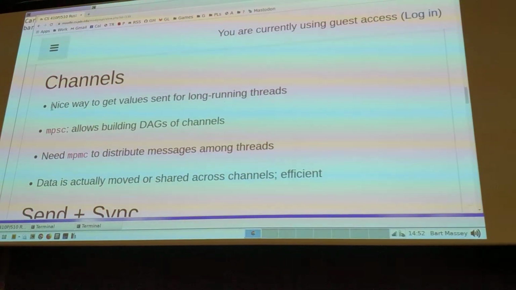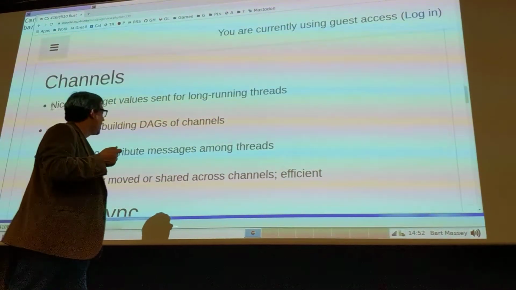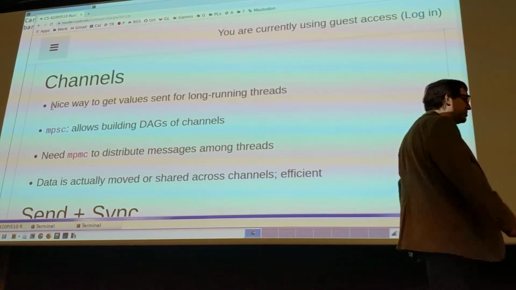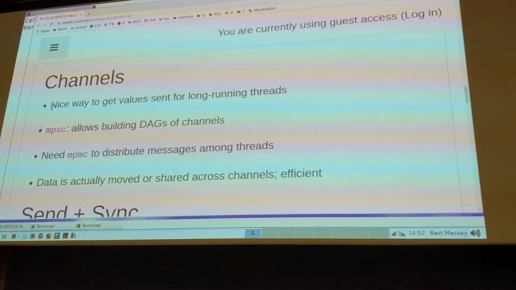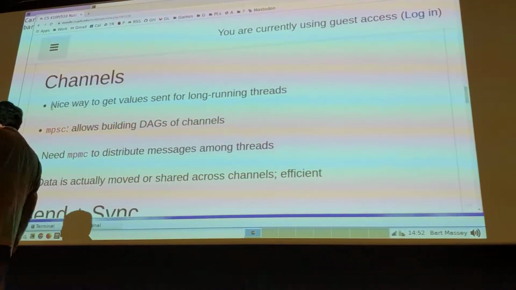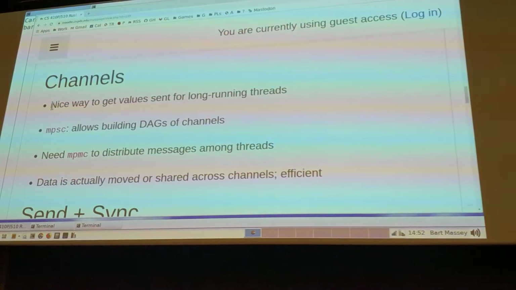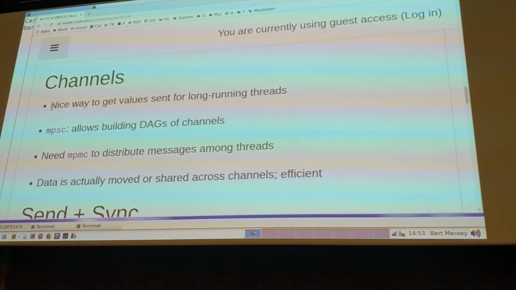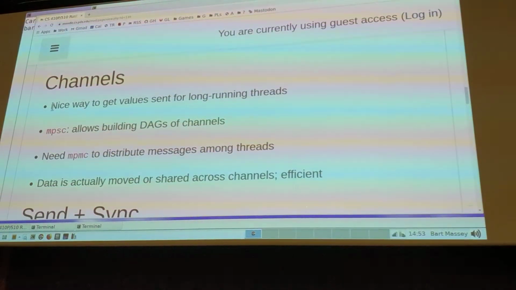Rust's current default channels, although there's some discussion of changing this, are what are called multiple producer, single consumer channels. That means there can only be one read side. You can't have multiple people reading from the channel. Only one person can read from it. But the write side is cloned. I can clone the write side and pass it all over the place. And so there can be many things writing into the same channel. So it's a really convenient mechanism for merging requests from a whole bunch of threads to some other thread. That's a multiple producer, single consumer. What order do they go in? It's unspecified.